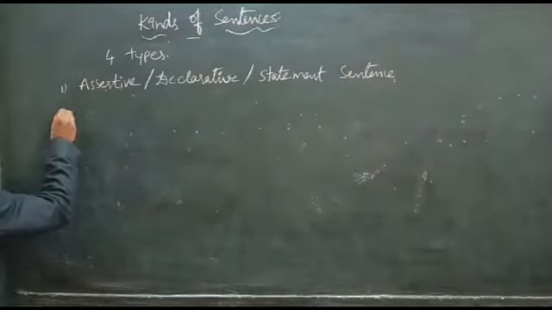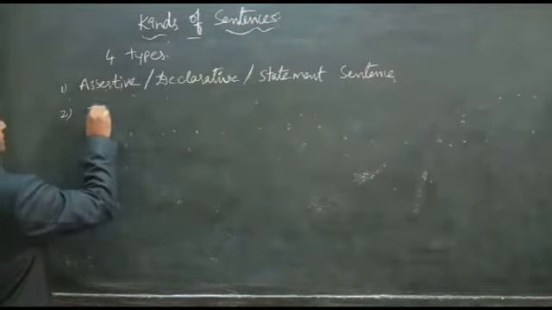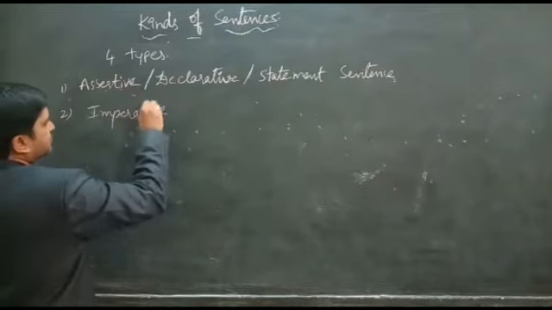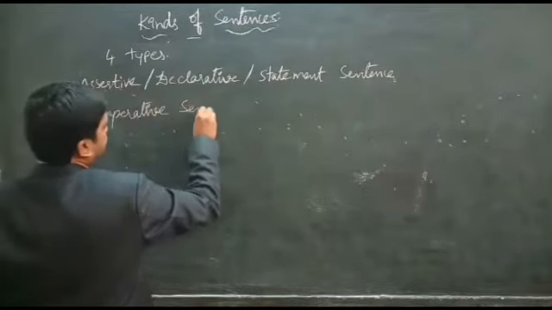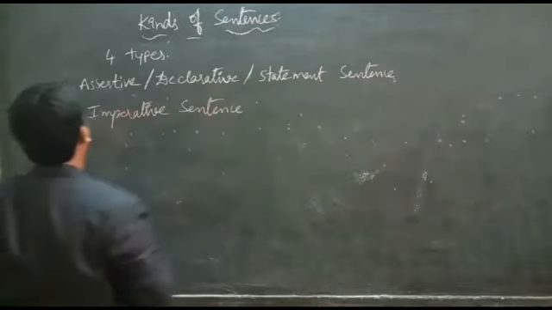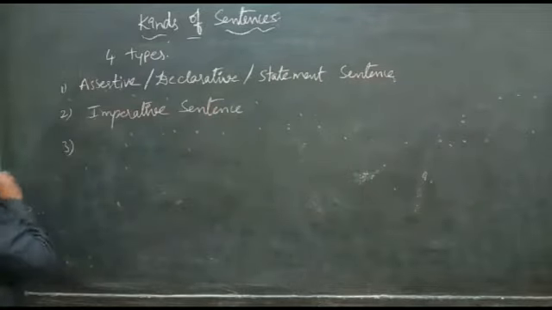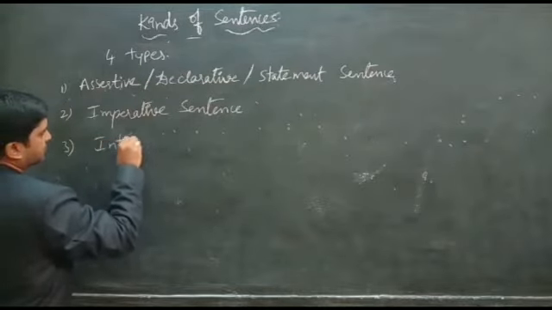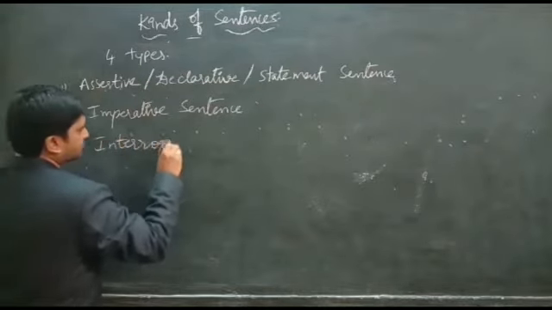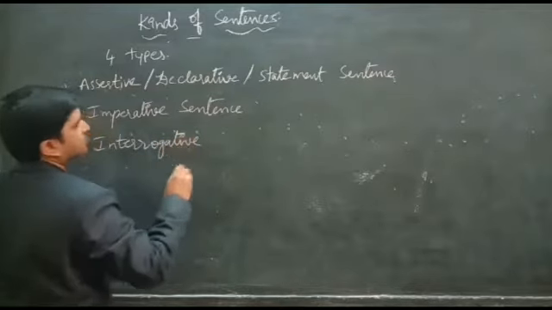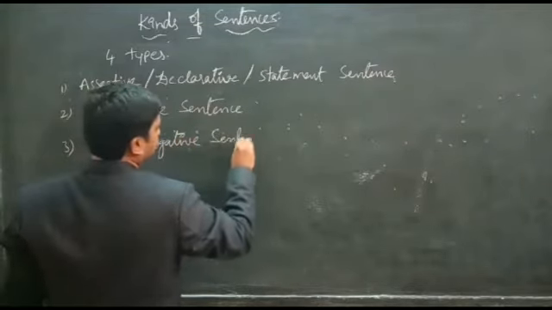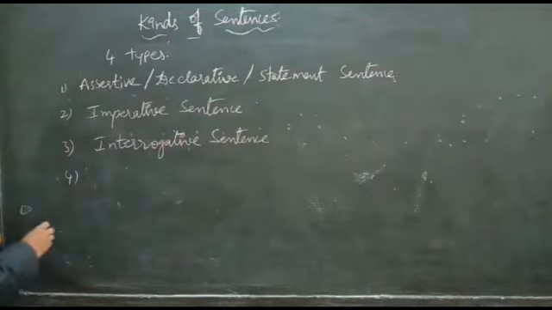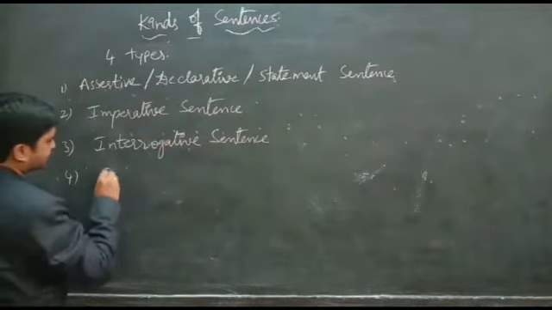The second one is the imperative sentence. The third one is the interrogative sentence. And the fourth one is the exclamatory sentence.